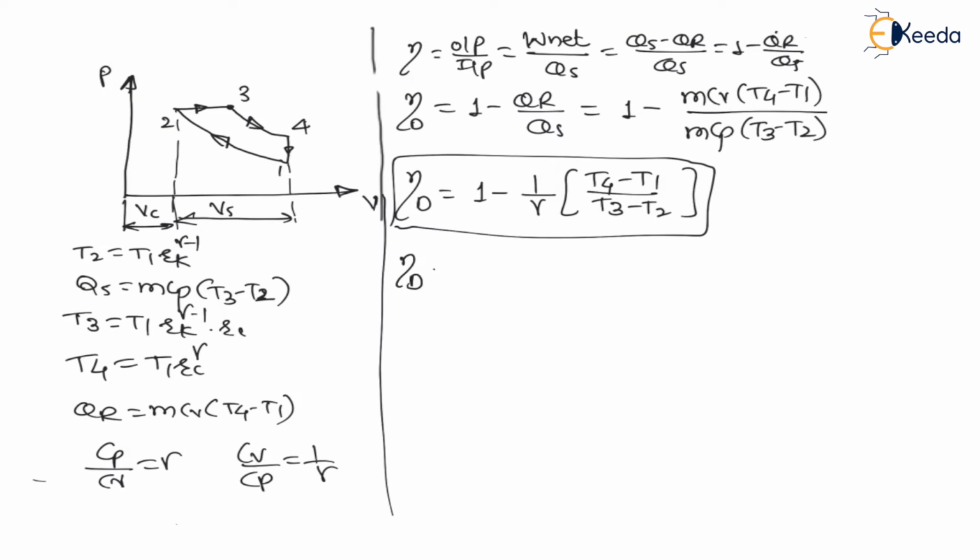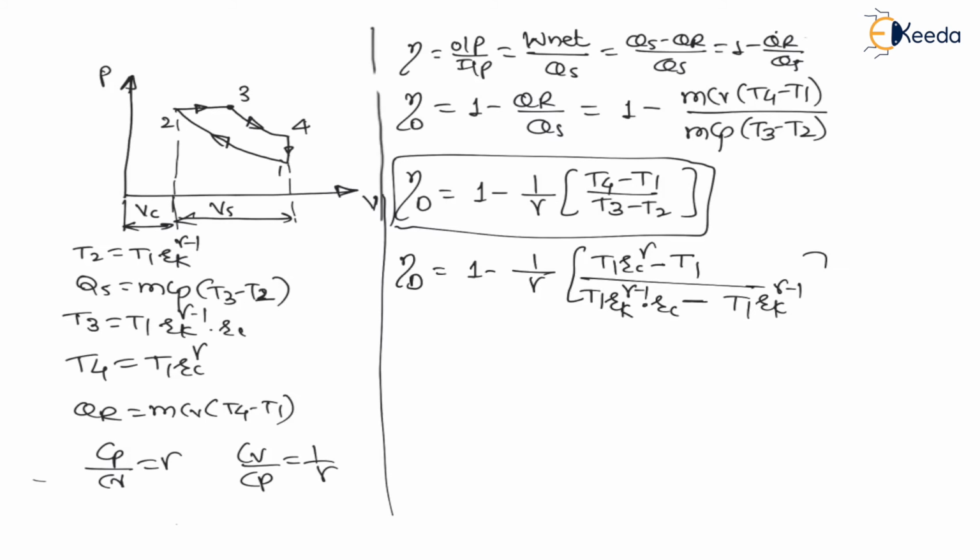Therefore, efficiency of diesel cycle is equal to 1 minus 1 upon gamma, T4 is T1 RC raised to gamma, minus T1, divided by T3 is T1 RK raised to gamma minus 1 into RC, minus T2 is T1 RK raised to gamma minus 1. Now, here from the numerator consider T1 common and from the denominator T1 common. So numerator T1 and denominator T1 will get cancelled.